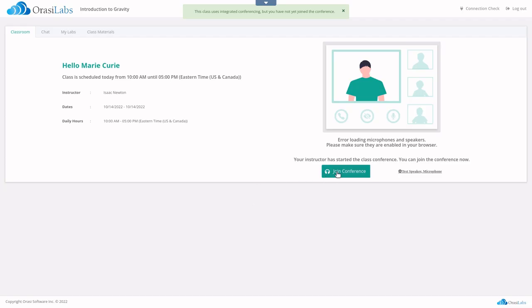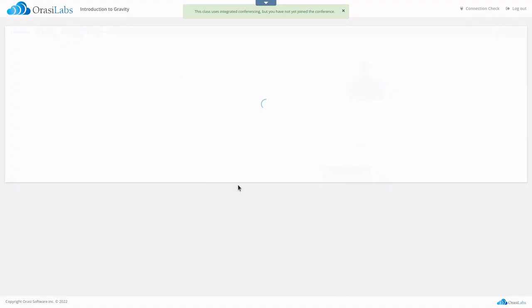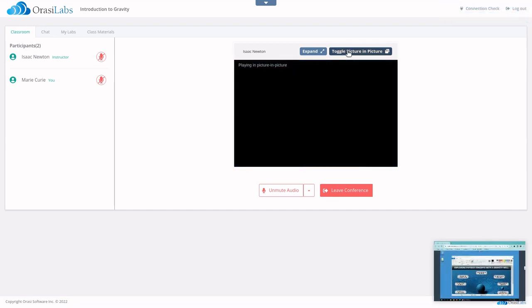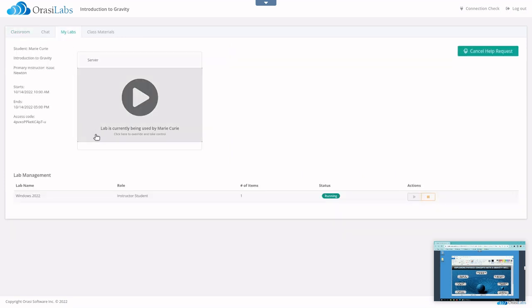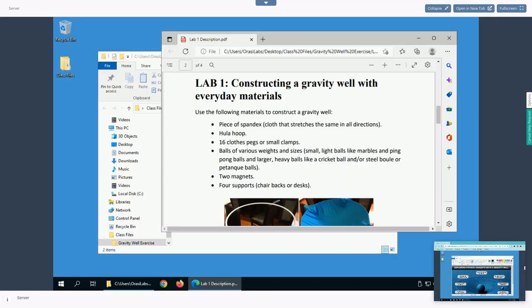Once in the classroom, Marie can quickly join the class conference to hear the instructor and see the shared content. When it's time for Marie to work on her practice labs, she can open the customized lab made just for her. Using the OrasiLabs unique picture-in-picture mode, Marie can follow along with the instructor at the same time she's working in her lab.